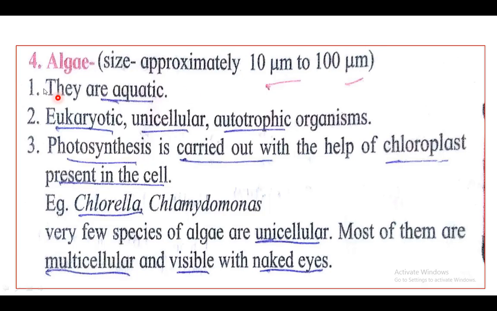Algae are mostly aquatic, generally found in water. Second, they are eukaryotic unicellular autotrophic organisms. Third, photosynthesis is carried out with the help of chloroplast present in the cell. Examples: Chlorella, Chlamydomonas. These are the examples of algae. Very few species of algae are unicellular and most of them are multicellular and visible with our naked eyes.